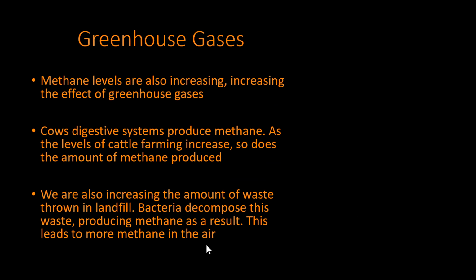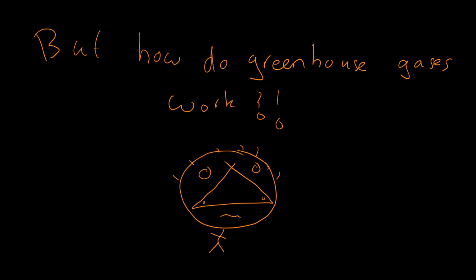Also, what else are we doing? Because we seem to be doing all this good stuff. We are also increasing the amount of waste thrown in landfill. Bacteria decompose some of this waste, producing methane as a result, and that leads to more methane in the air. So we're doing all this stuff, which is increasing the amount of greenhouse gas in the air, which is contributing, and we don't know how much, to climate change and global warming. But I hear you ask, how do greenhouse gases work? You tell us that it acts like a greenhouse and heats the environment, but how? Well, we're about to have a look.